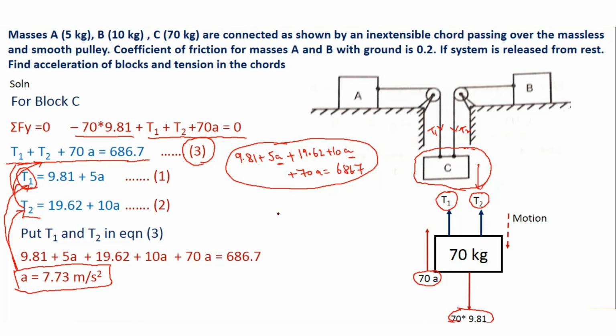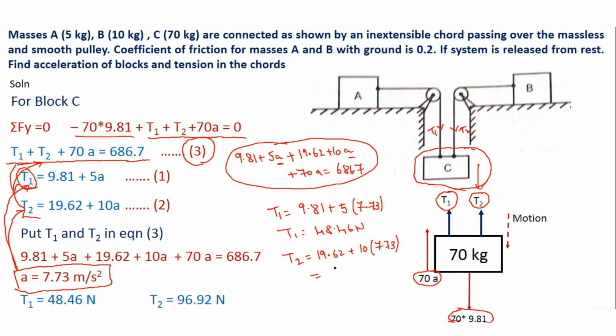So I will get T1 is equal to 9.81 plus 5 into 7.73, solving which I will get T1 is equal to 48.46 newtons. Similarly, for T2, it will be T2 is equal to 19.62 plus 10 into 7.73, and on solving, I will get T2 as 96.92 newtons.